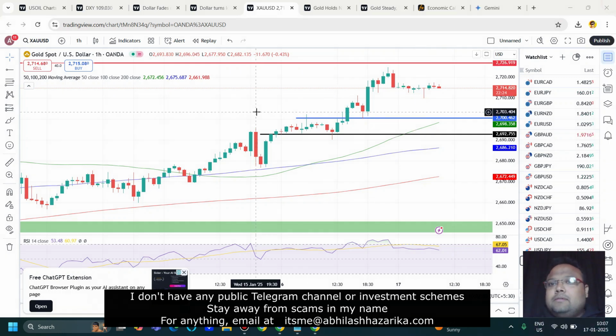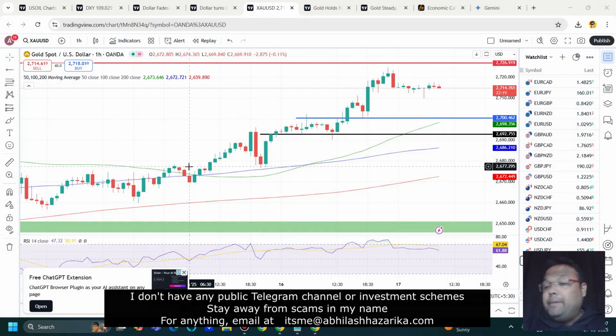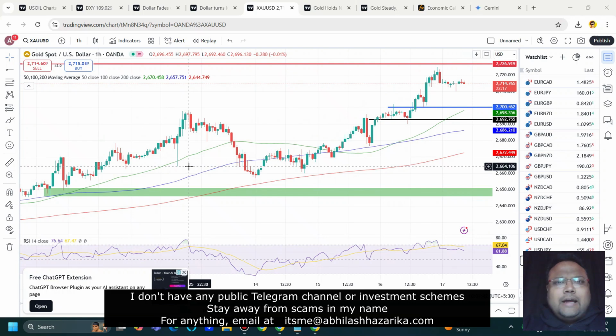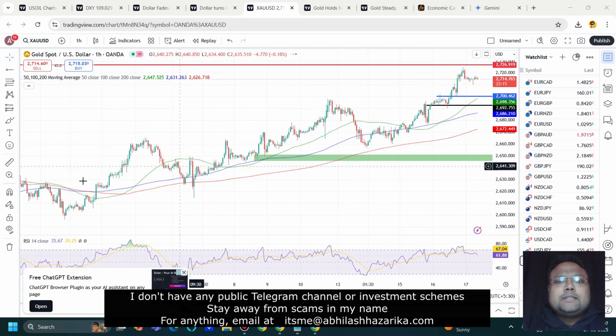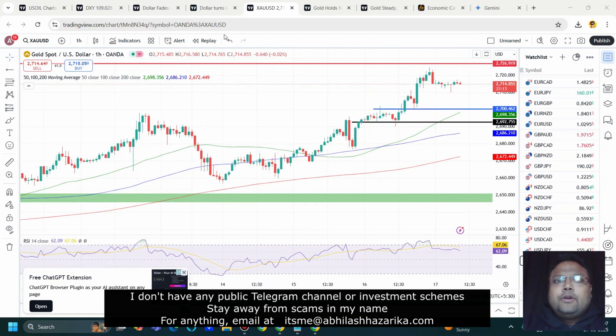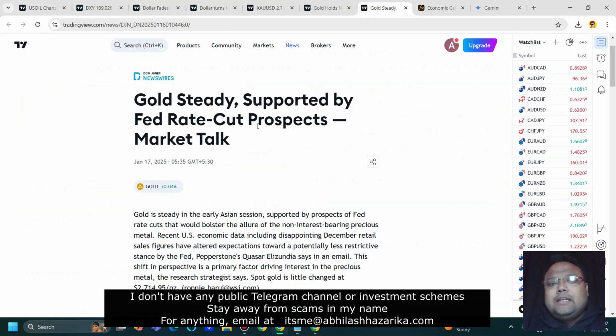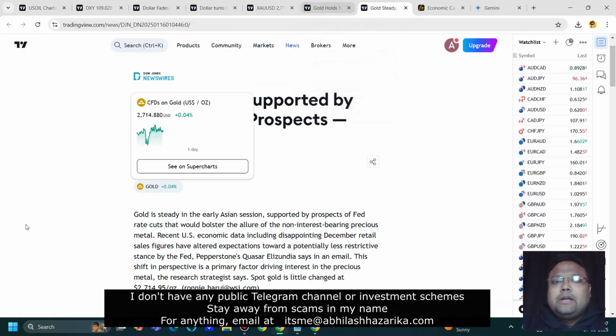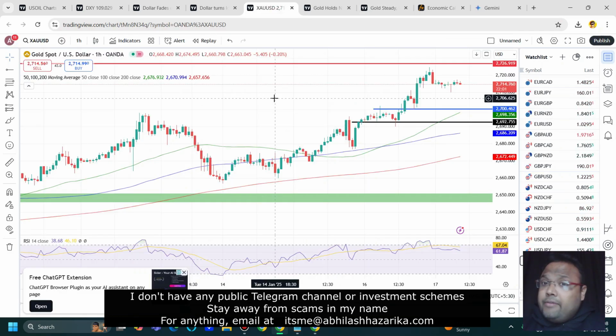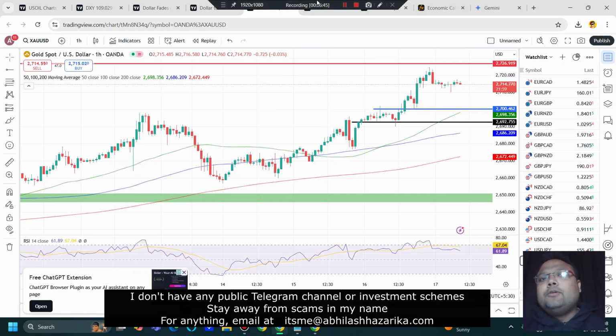So let me wrap it up once. Right now we can clearly see the market is technically bullish, and if you look at the market sentiment also, it is more or less bullish right now, because the market is expecting more than one rate cut in this year.